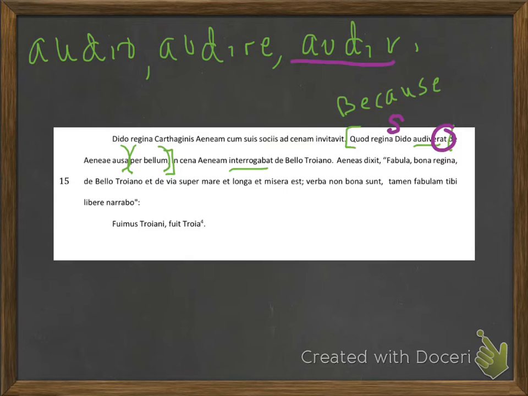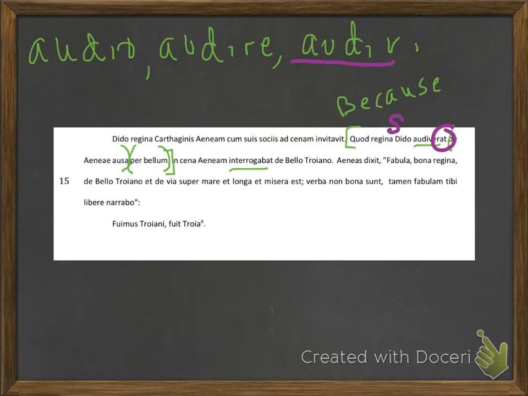So we're going to start with our subject and go to our verb in this first clause. Because Queen Dido had heard, and now you need to remember that de can be translated as about. So translate de as about.